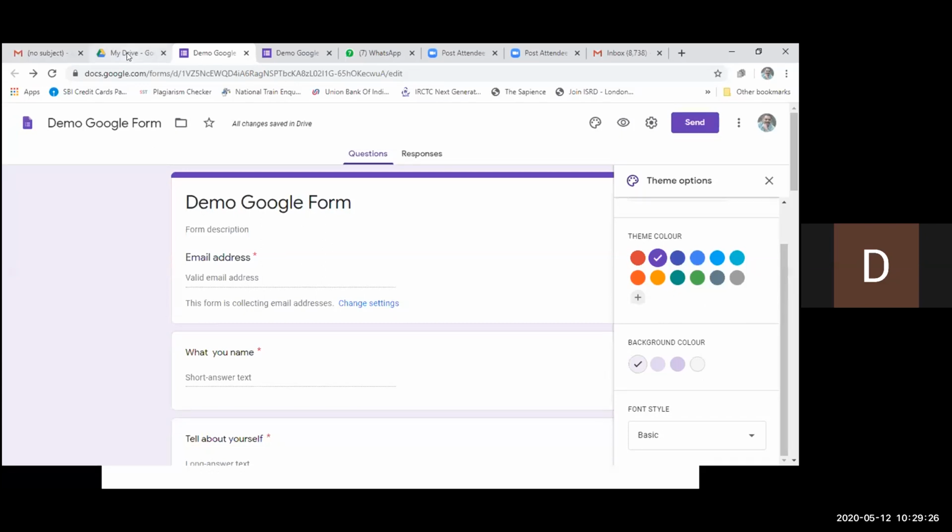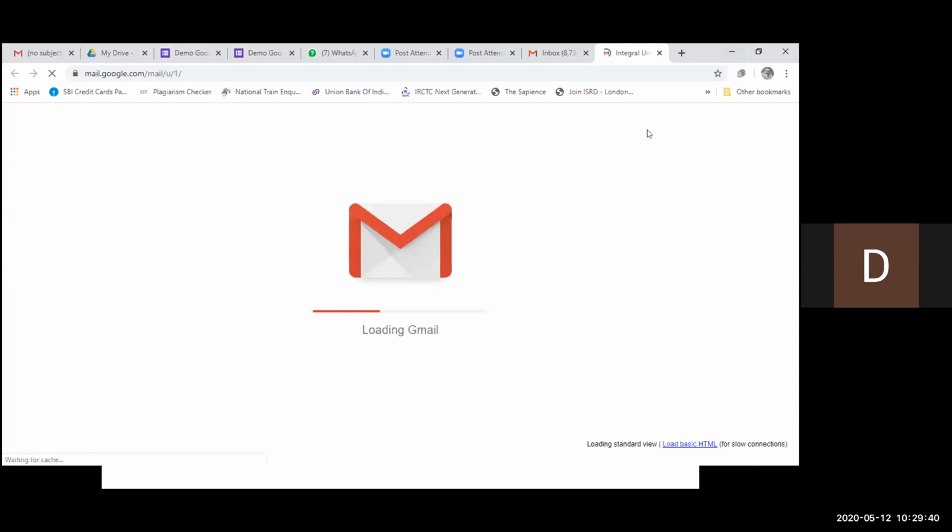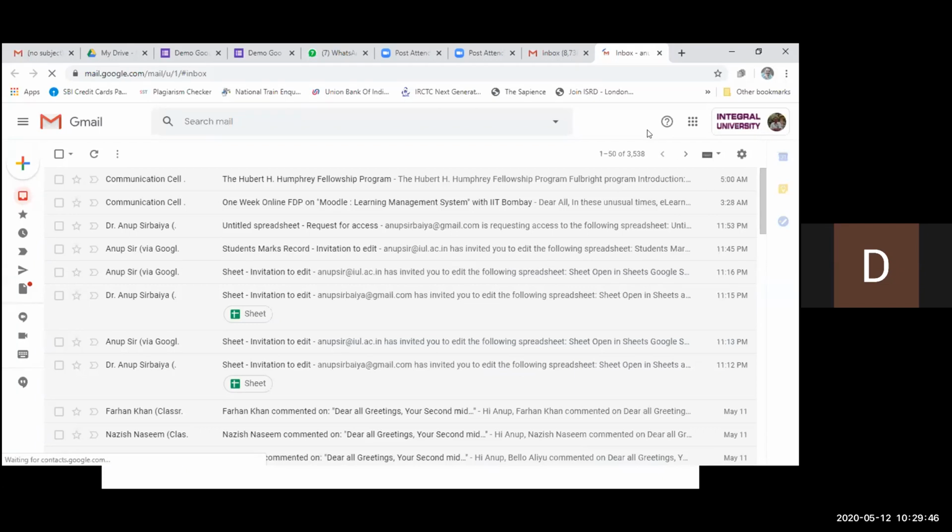So now I am... As discussed, the spreadsheet is like MS Excel. They are working on a similar platform. The interface is almost the same, but in the spreadsheet we have some more features as compared to Excel. I will share some important features which are not available in Excel, but are available in Google Sheets.